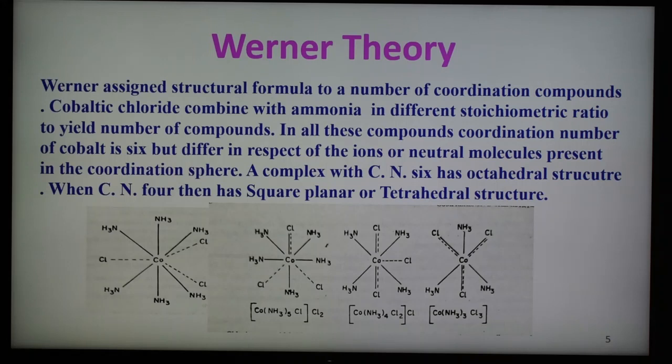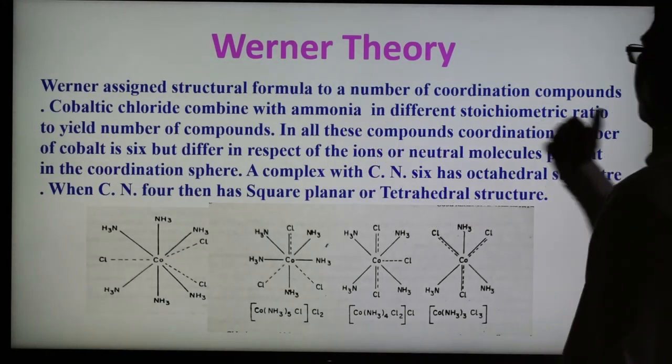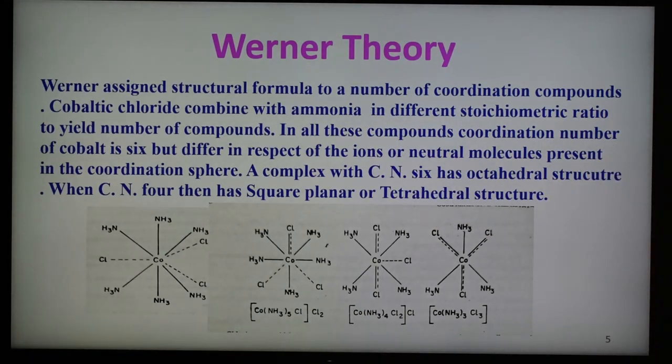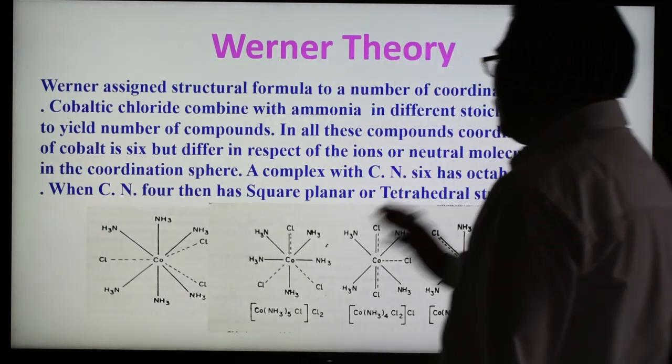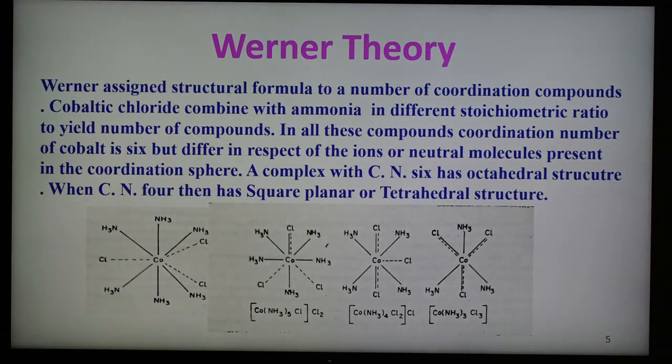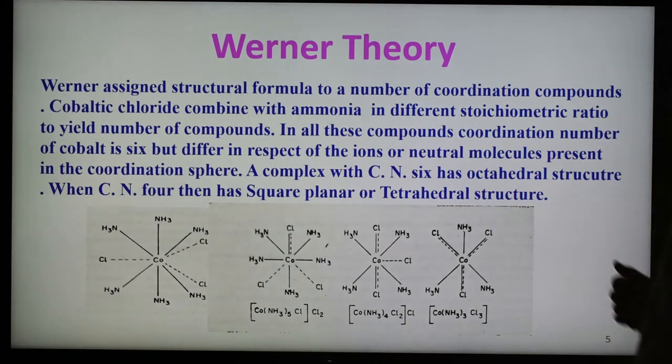An important example he has taken is cobaltic chloride, cobalt chloride, when combined with ammonia, forming different types of complexes. Here four complexes of different stoichiometric ratio have been considered, and the coordination number is fixed. That means when the coordination number is 6, they form the octahedral complex. When the coordination number is 4, there is a possibility of formation of square planar or tetrahedral structures of the complexes.